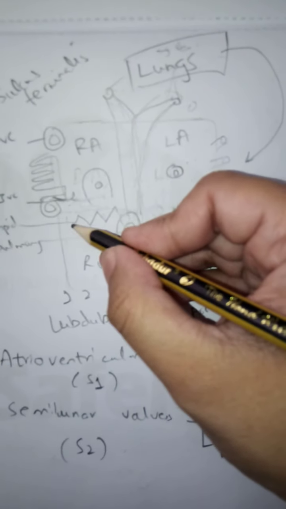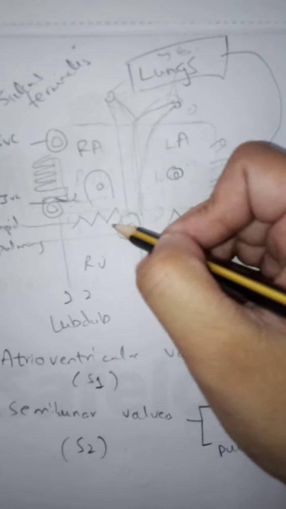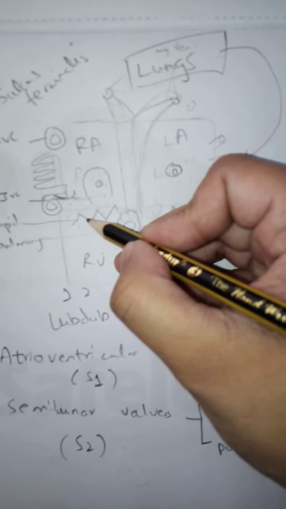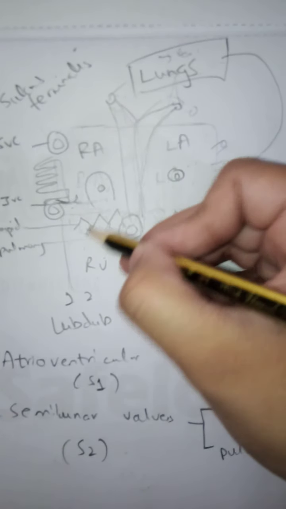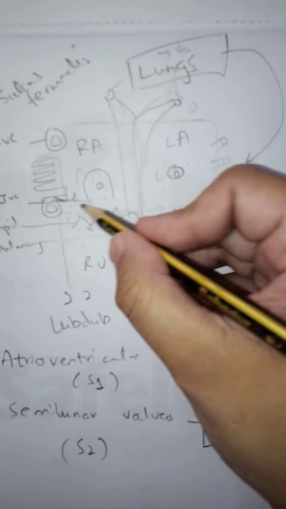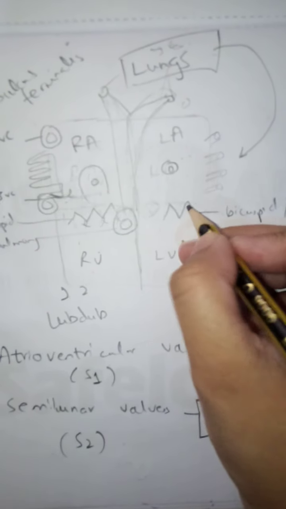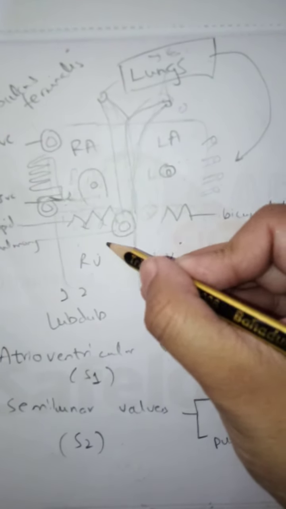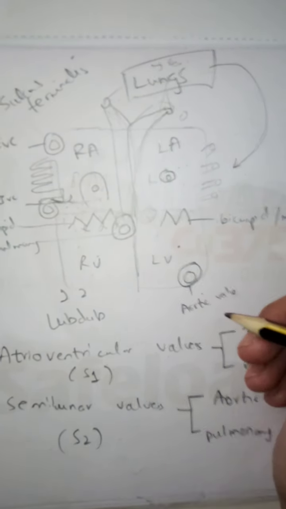Similarly, if the cusps are loosened due to some abnormality, there will be regurgitation or backflow of blood. If it occurs here, it is tricuspid regurgitation. If it occurs here, it is mitral regurgitation. If in the pulmonary valve, there is pulmonary regurgitation, and if in the aortic valve, aortic regurgitation.